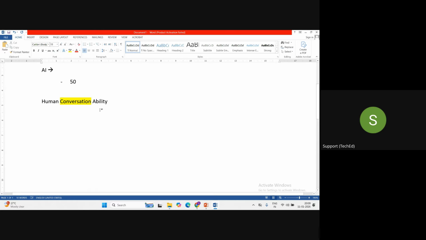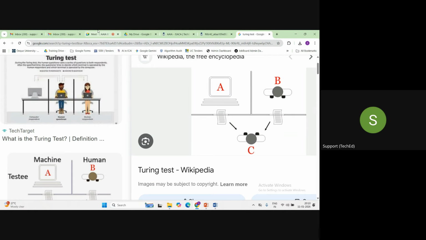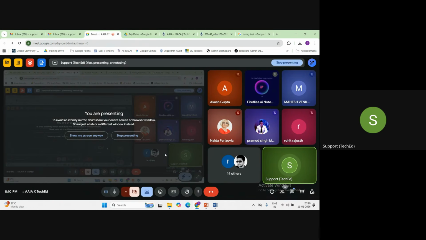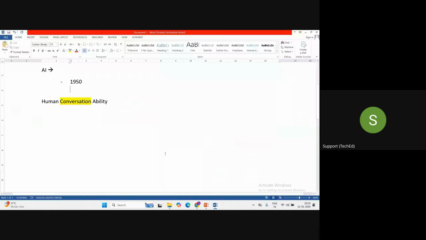In 1950, when this test was performed, they concluded that our systems were not yet strong enough to simulate human capabilities, but that after 50 years it would be possible, when our systems have more storage and more processing capabilities.